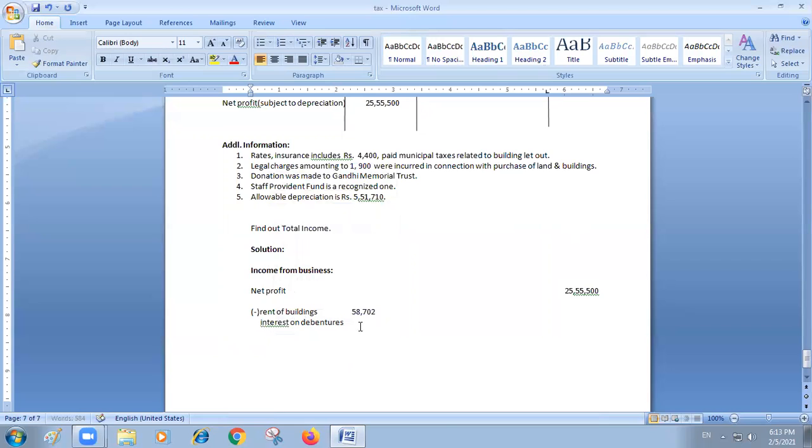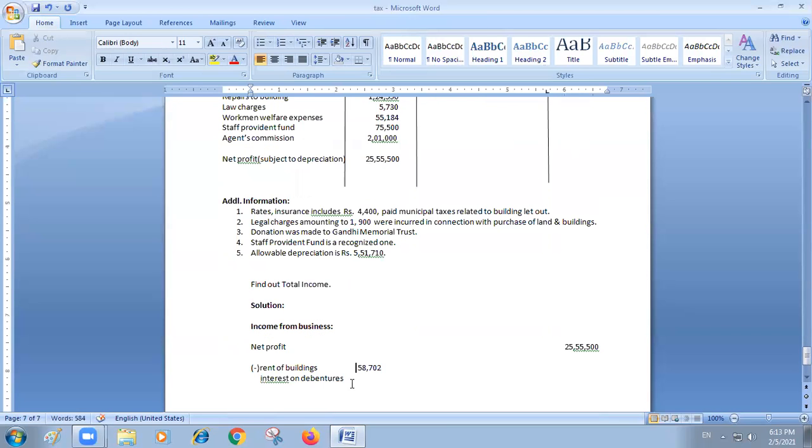That amount is 32,000. These two are not to be shown here. So I am adding these two and I will deduct from this one. 58 plus 32 will become 90,702. This should not be shown here. So I am deducting this.